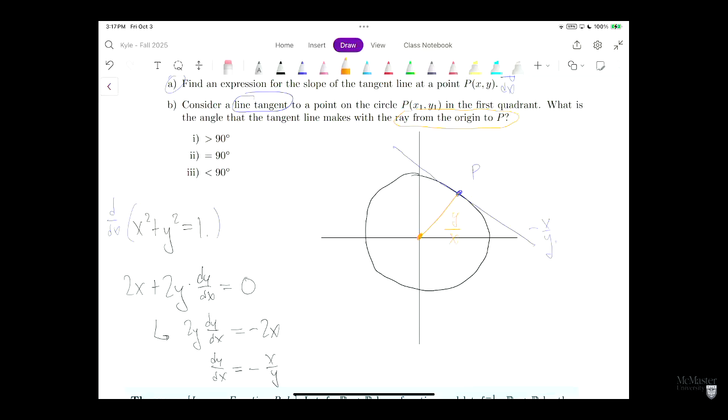So notice, these slopes are negative reciprocals of each other. We know that negative reciprocal slopes mean that the lines are perpendicular. And if they're perpendicular, then they intersect at what angle? At 90 degrees, or at pi over 2 radians. So yeah, they intersect at a right angle. Which means that, oh, I put degrees in the answers. Okay, fine. You get a pass on that one.